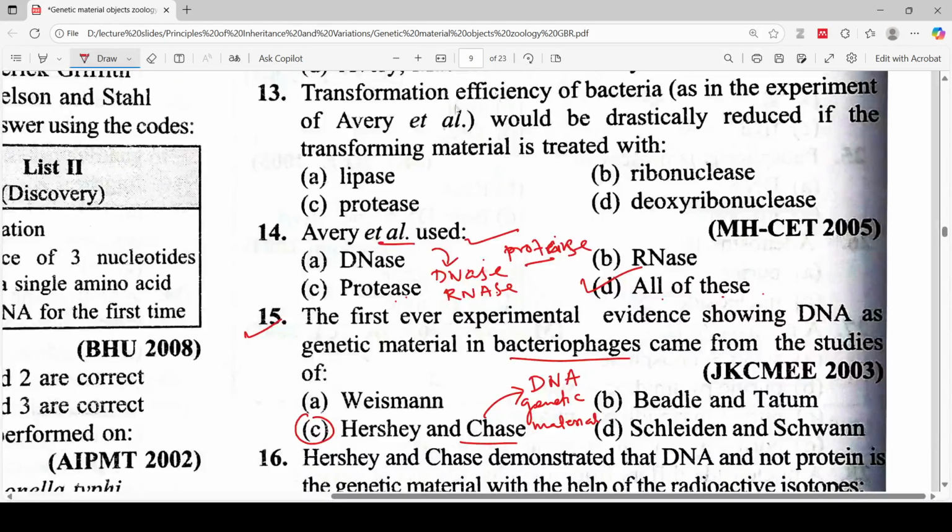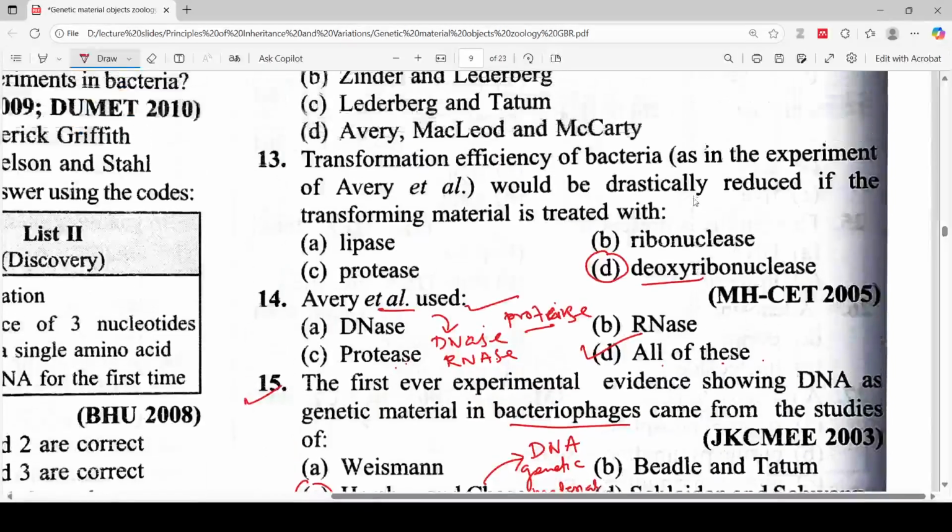The transformation efficiency of bacteria, as in the experiment of Avery et al., would be drastically reduced if the transforming material is treated with... So the correct answer for this question is option D, deoxyribonuclease. Next question.